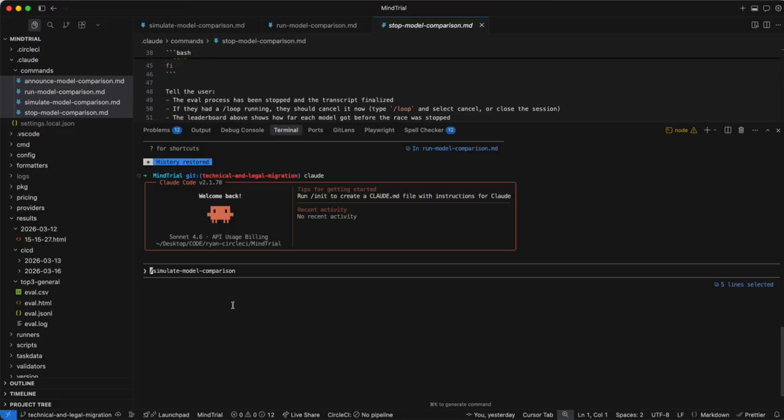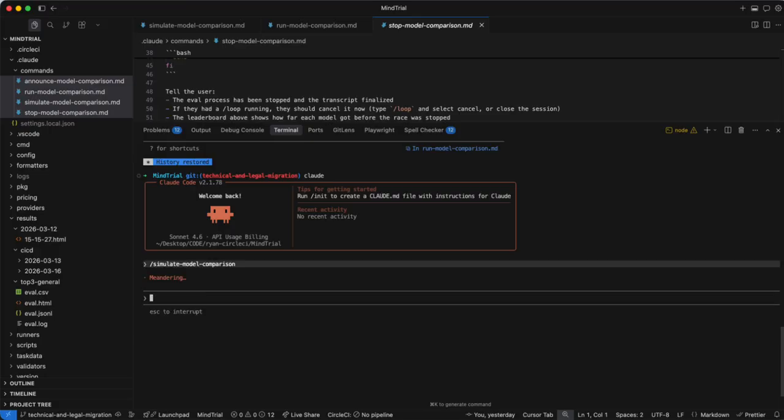But for long running processes, what we wanted to do is set up a live voice, basically give Claude a voice so that it would act like a sports commentator dictating every last turn of, say, the model race in this case. To demo this, I'm going to fire off this simulate model comparison. We're not spending real tokens. This is all just a simulation at this point. I've got this slash command here called simulate model comparison. Let's kick that off and let it run.